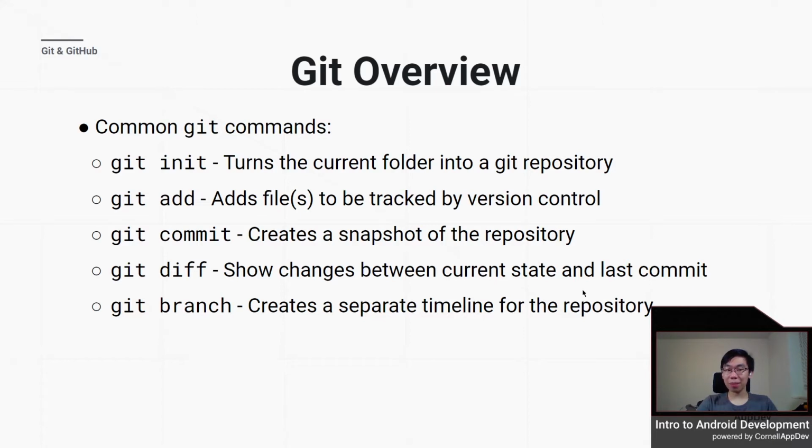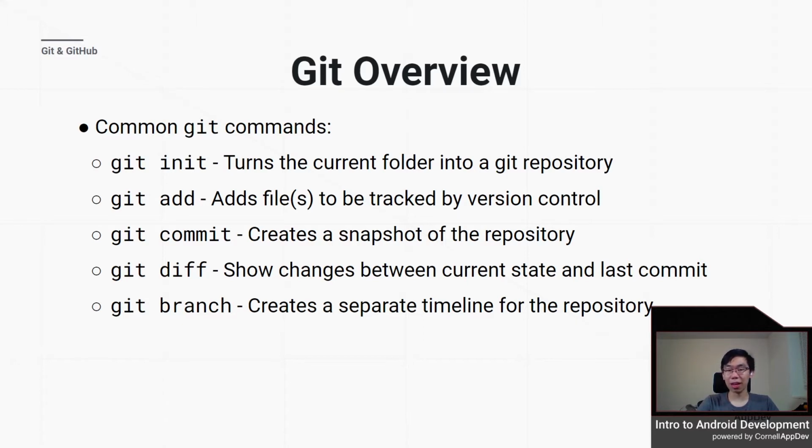So some common Git commands, and Leslie will run through more of these in the demo, but I'm just going to give you some starters. Git init. This is to initialize Git. This will turn the current folder into a Git repository. Repositories are what Git refers to as the places where it's keeping track of code, like the folder, essentially. Git add will add files to be tracked by version control. You do git add dot if you want to add everything in the folder.